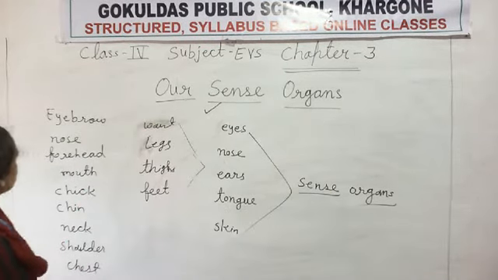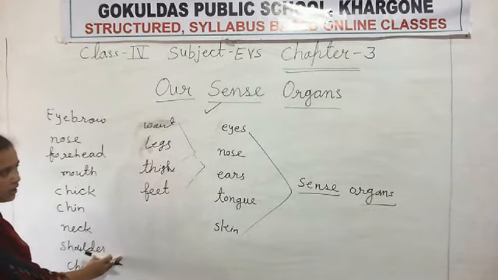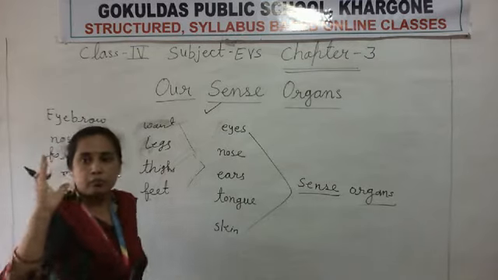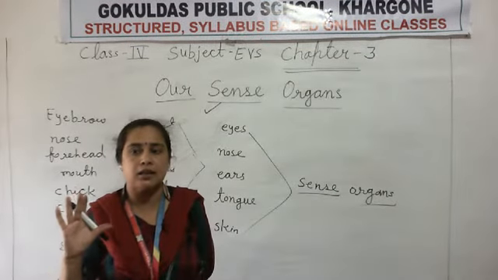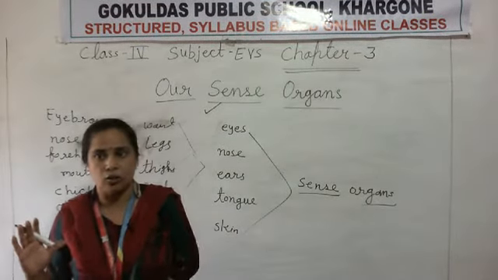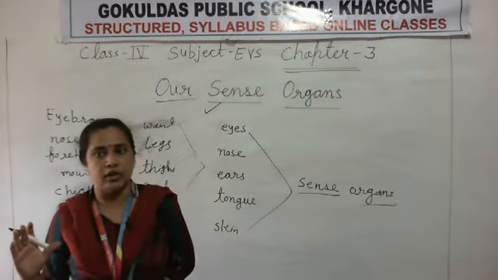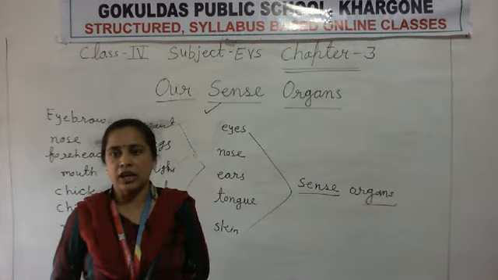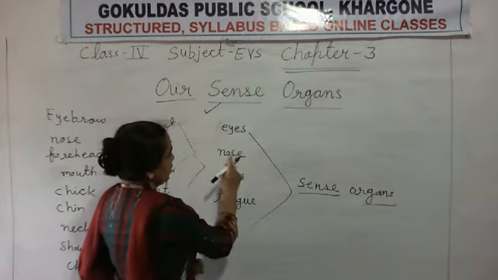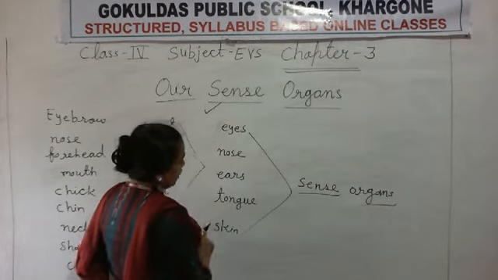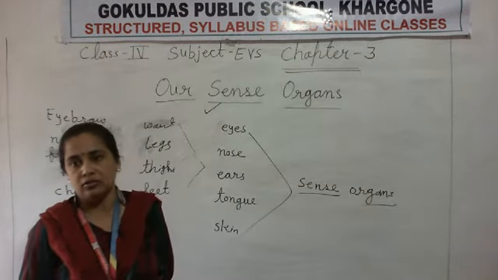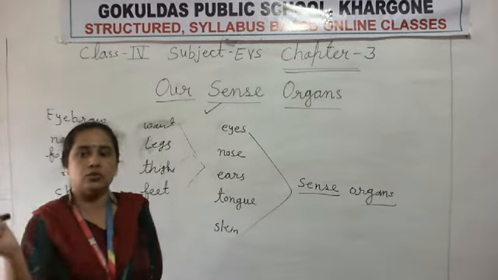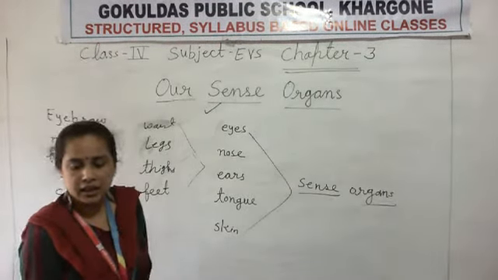Look here students, there are so many parts in our body. Besides those parts, we have 4 important parts in our body, that is the window of our body. If you want to know our surroundings, meaning the things around us, these parts of your body help you know the surroundings.